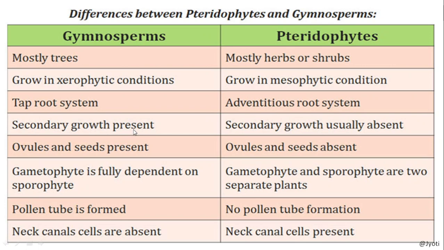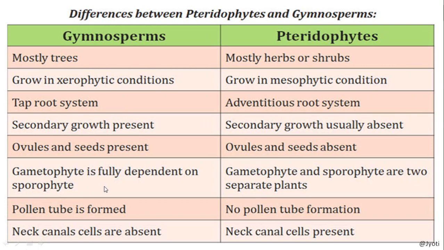Secondary growth means increase in girth, where the lateral meristem is present, so secondary growth takes place, but here secondary growth is not there. That means there will be no increase in girth of the plant. And here ovule and seeds are present, but here ovule and seeds are absent.